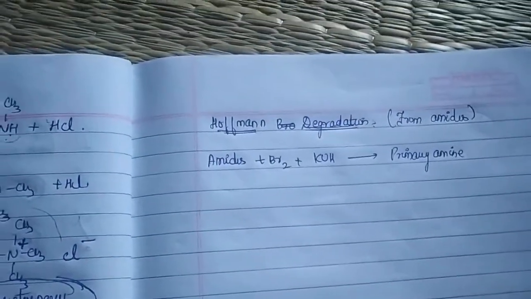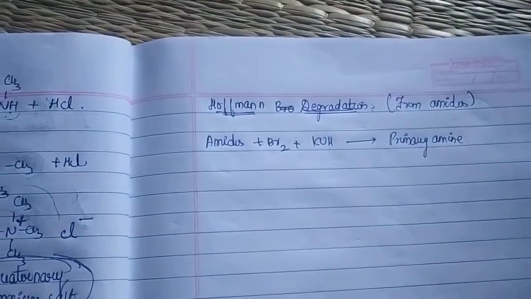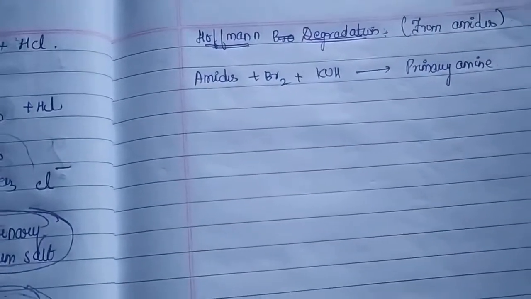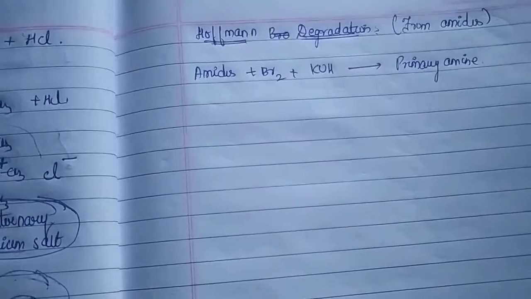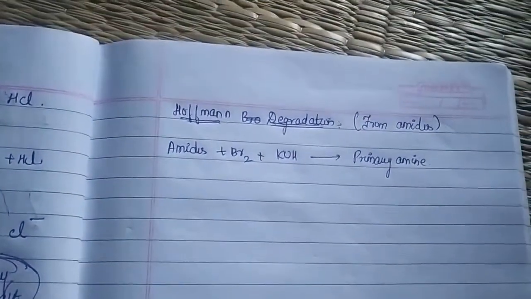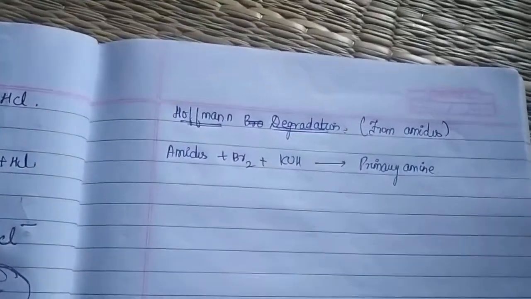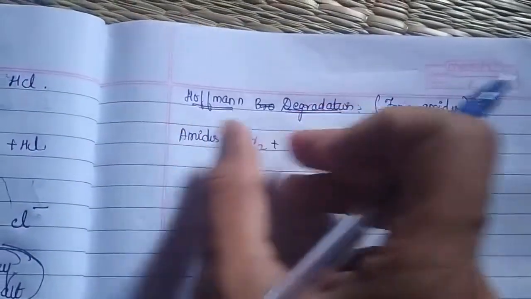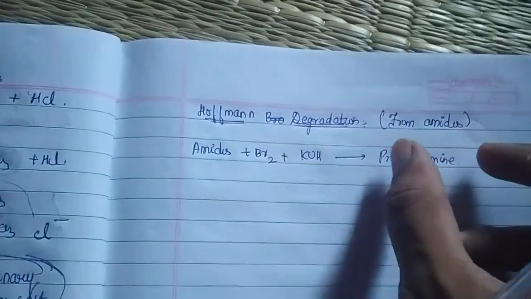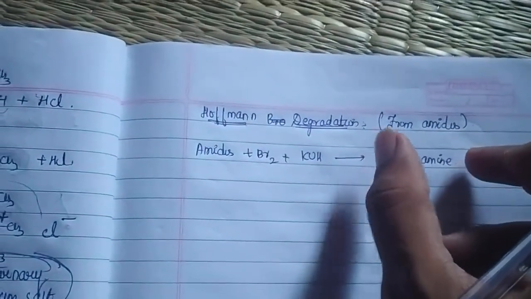If you choose C6H5CONH2, you will get C6H5NH2. If you use CH3CONH2, the final product will be CH3NH2. The noteworthy point to remember in a Hofmann degradation is that you treat your amides in the presence of bromine and potassium hydroxide, and you will get the corresponding primary amine.